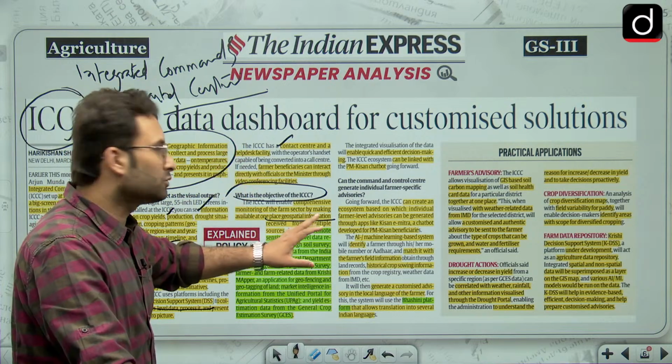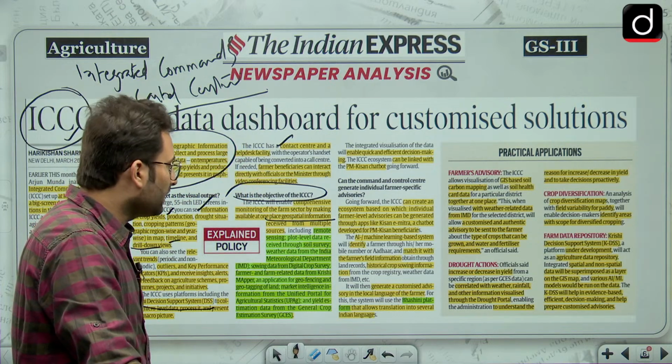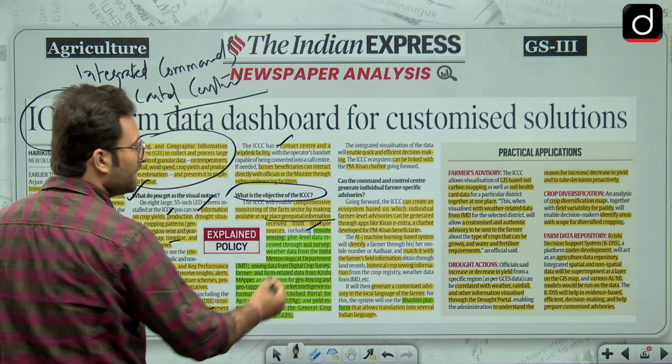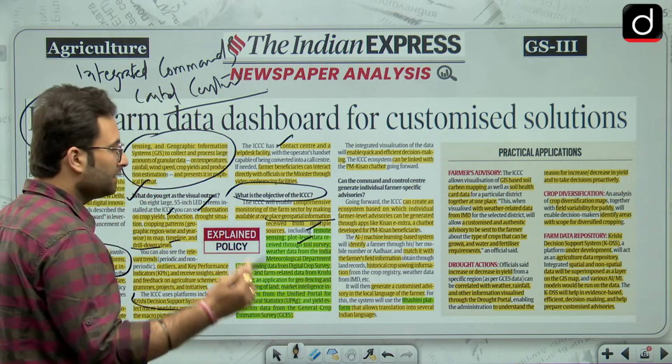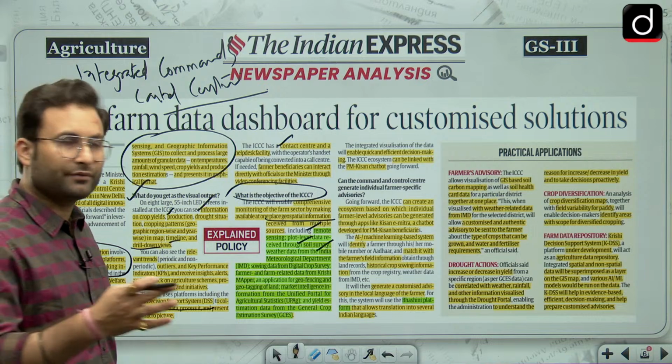Comprehensive monitoring of the farm sector by making available at one place geospatial information received from multiple sources. What are these multiple sources? Here you can say remote sensing, plot level data received through the soil survey. So first we are using remote sensing, then soil survey, which are already there, then Indian Meteorological Department's data related to your climate, weather, etc.